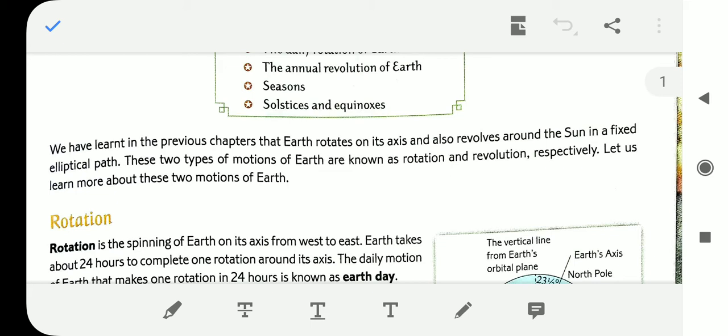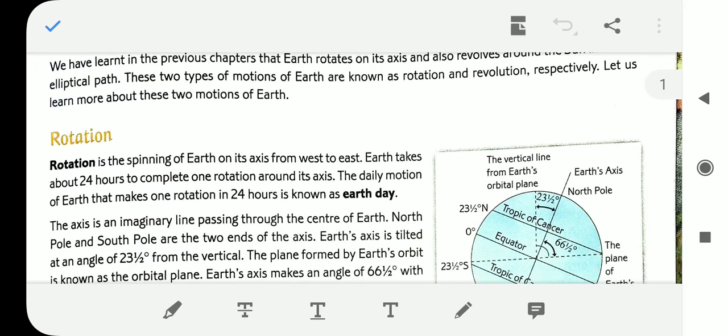Rotation causes days and nights to follow each other in a regular pattern, a non-stop, ongoing, continuous process, which is repeated every 24 hours. Every 24 hours means 1 day. So rotation and revolution are two things, but these are related with each other.